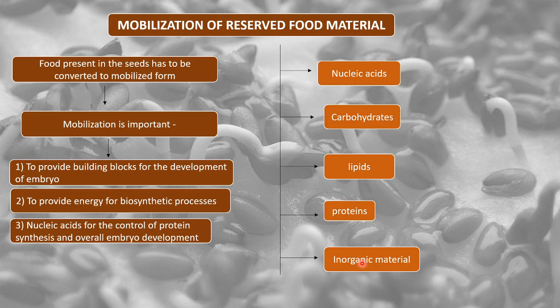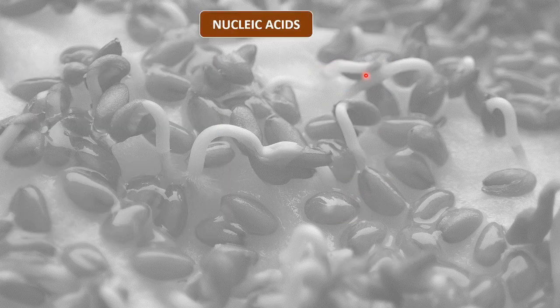So first all of these have to get converted to a mobilized, soluble form to be available to the embryo. So we are now going to understand each of these one after another. The first thing that we are going to understand now is nucleic acids.